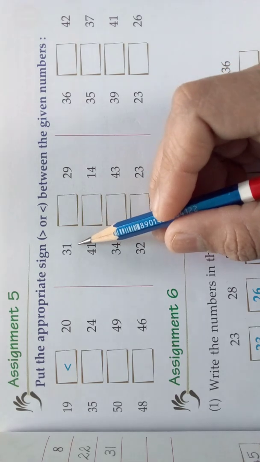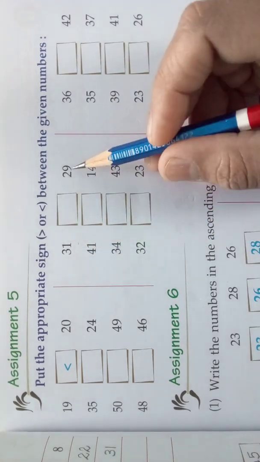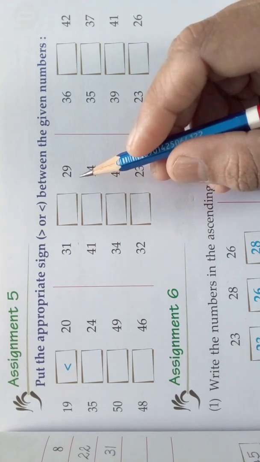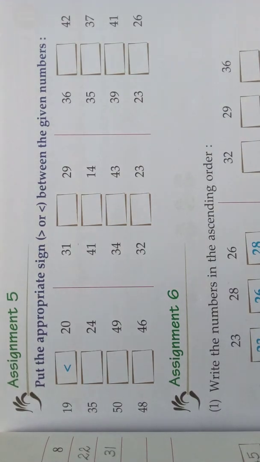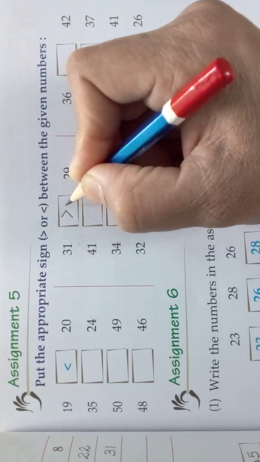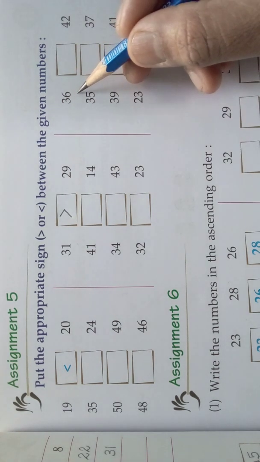Come, we will do the next one. What are the numbers given here? 31, 29. See, in this, which is the greater number? 31. Which is the smaller number? 29. We know, after 29, 30, then 31 will come. So we can tell which is the greater number: 31 compared to 29. So we should put the crocodile mouth towards the bigger number. See, 31 is greater than 29.